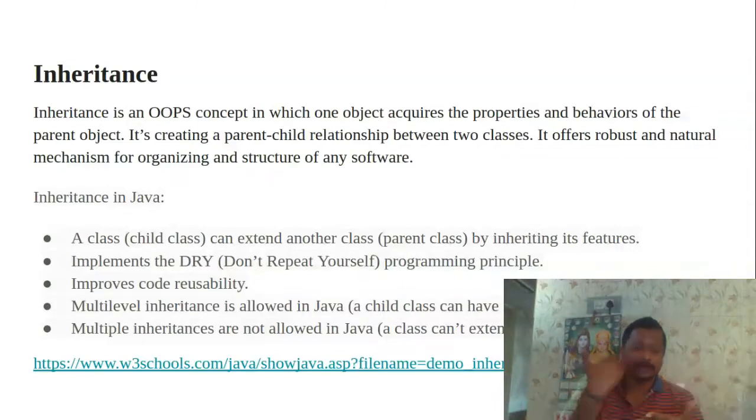If I declare whatever required properties or behaviors are common in the parent class, the same things I can also utilize in the child class. That is the main advantage and main mechanism for organizing and structuring any software with the help of inheritance.